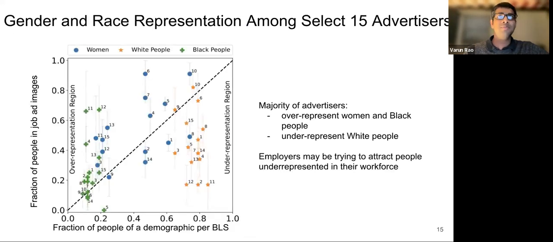Next, we perform an analysis of the perceived gender and race representation among select advertisers across diverse occupations. We compare the fraction of people according to gender and race in the job ad images to the corresponding fraction of people per occupation given by BLS to determine whether an advertiser may be skewing their ads to encourage only specific groups of people to apply for the job. We find that the majority of advertisers overrepresent women and Black people, depicted above the 45-degree reference line in the plot, and the majority of advertisers also underrepresent white people. These advertisers are depicted below the 45-degree reference line in the plot. Broadly, advertisers may be attempting to diversify their existing workforce across a diverse set of occupations.